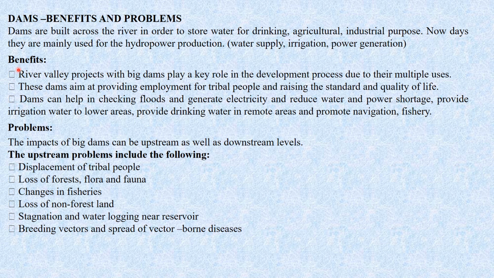So what are the benefits of dams? River valley projects with big dams play a key role in the development process due to their multiple uses. These dams aim at providing employment for tribal people and raising the standard and quality of life. The people whose land is covered under the dam construction are provided with employment opportunities.